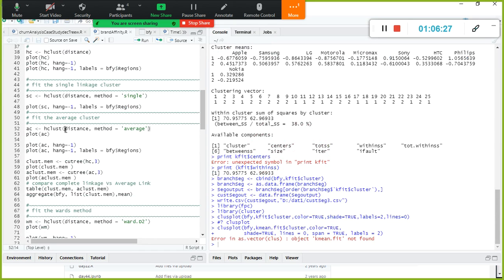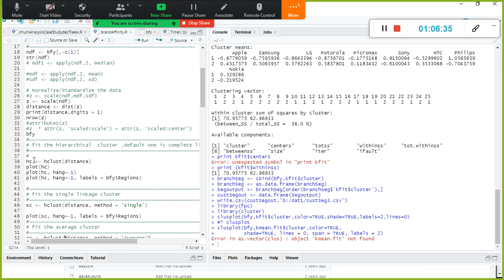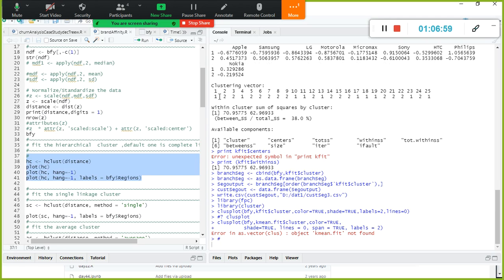In the case of hierarchical cluster, there is a built-in function hclust. Hclust stands for hierarchical cluster. So in the case of hierarchical cluster, we need to find out the distance between every observation. So hclust of the distance I already computed, distance of z. There is a built-in function called dist of the scaled values, and now I'm going to use the distance in hc. Now I'm going to plot everything here. Okay, let's see what happens.